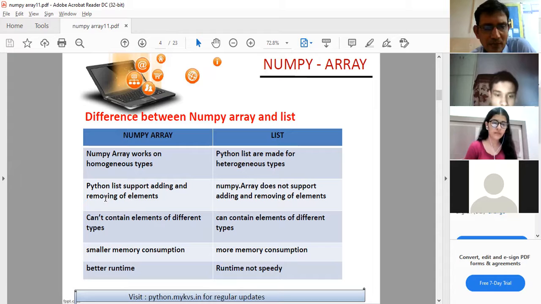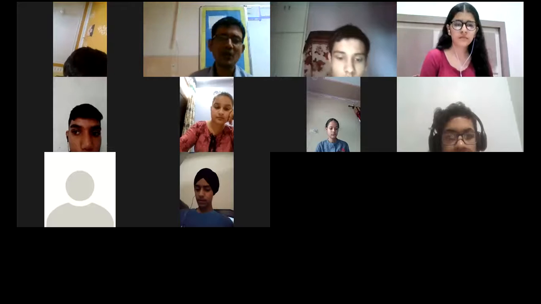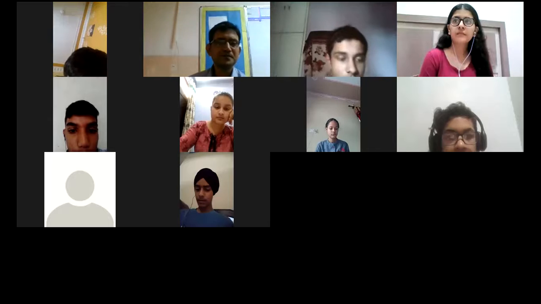Then point number 2 is that Python lists support adding and removing of elements. So we have seen how to add an element. Which function do we have for adding an element to the list? How can we add an element into the list?